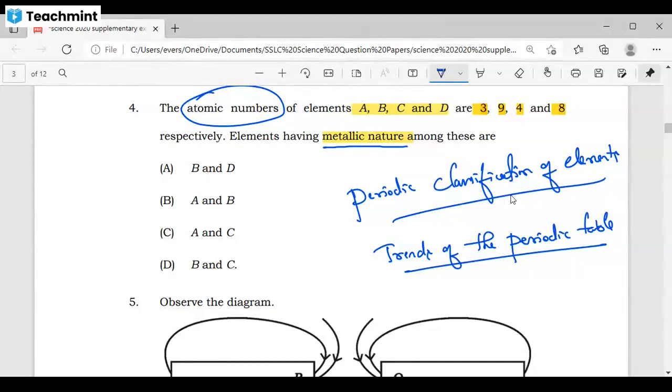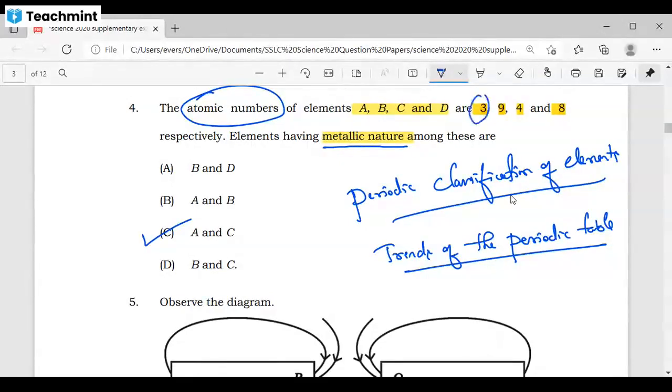Which are the elements having the lowest atomic number? I'm asking you for small numbers. 3, 9, 4, 8. Which are the smallest? A and C. Very good. So option C is the right answer.